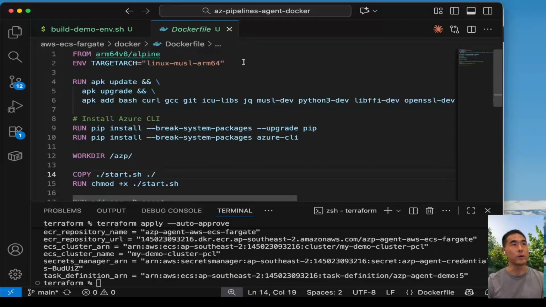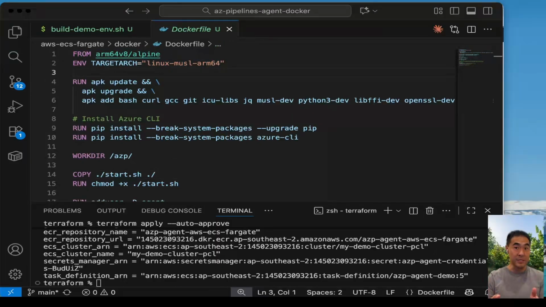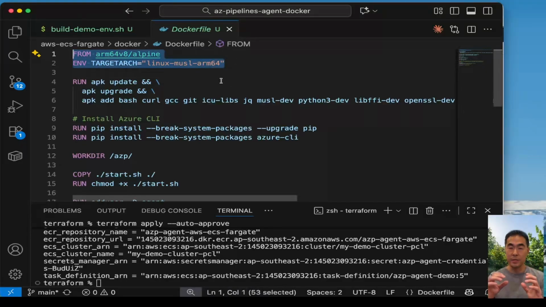But note here, we continue to use ARM architecture. This must be consistent with the infrastructure we deploy in AWS. In our Terraform, you remember we defined the runtime platform for the operating system family as Linux, and the CPU architecture. This must be consistent.